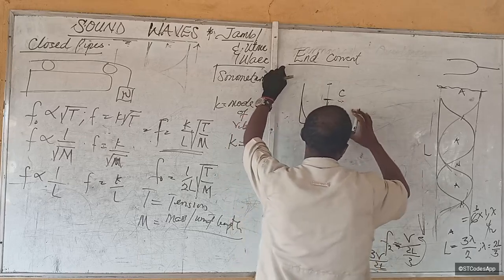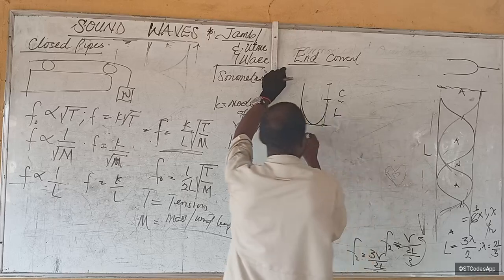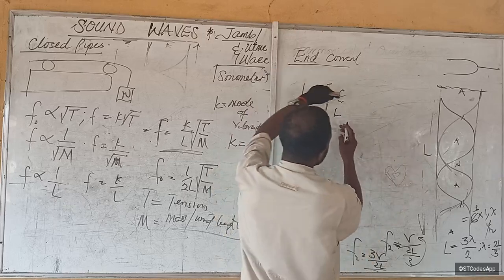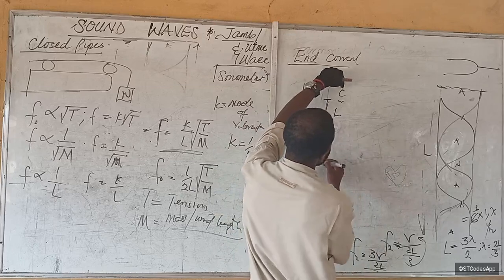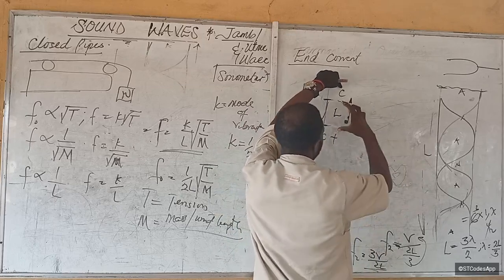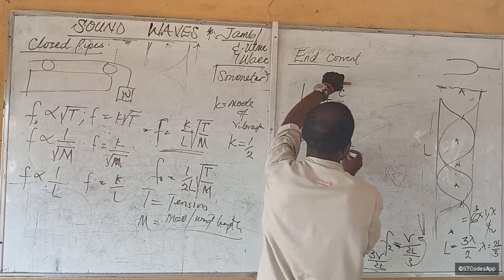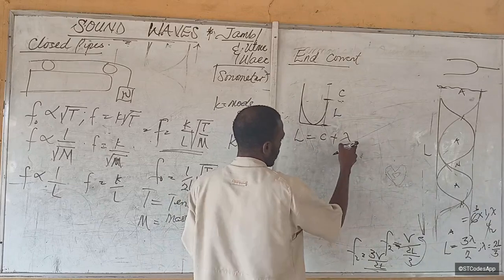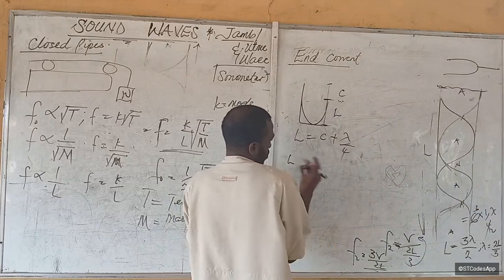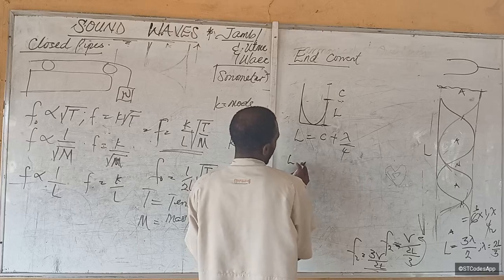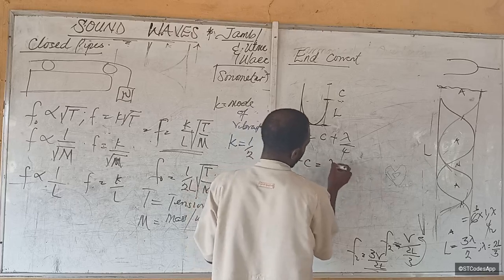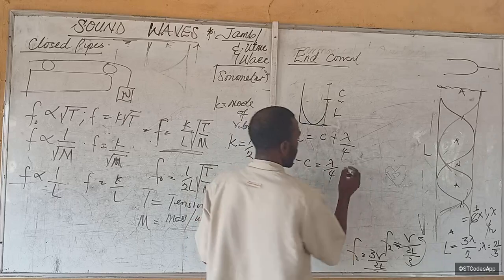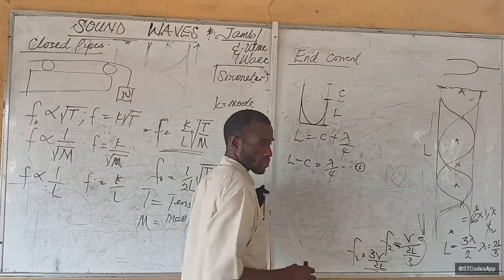This place plus this place. So we have the length of the distance is going to be C plus 1 over 4 lambda. Does that make sense to you? So it means that you can just derive an equation that L minus C is equal to lambda over 4. Let's call this equation 1.